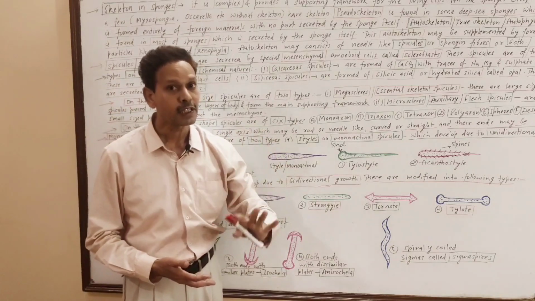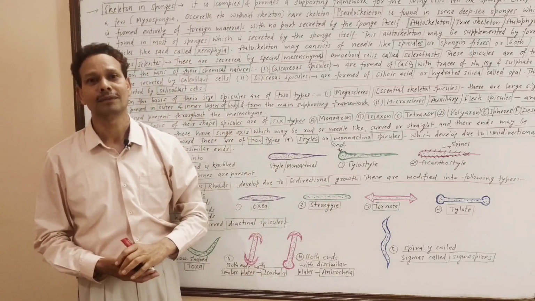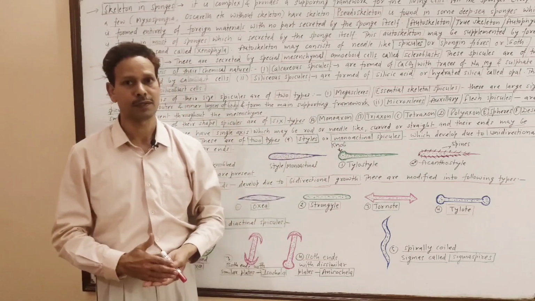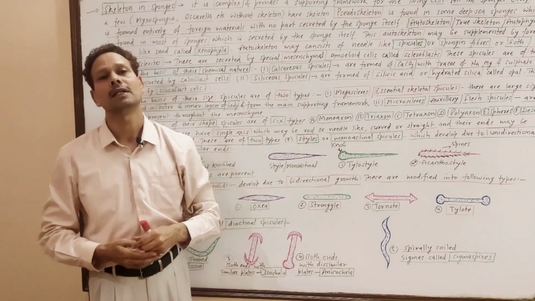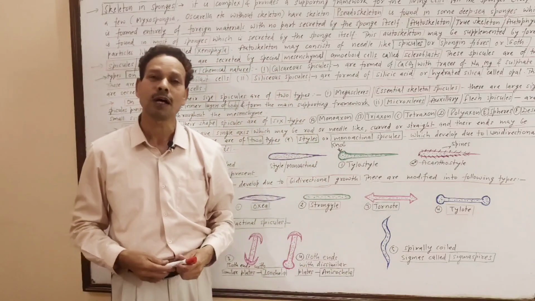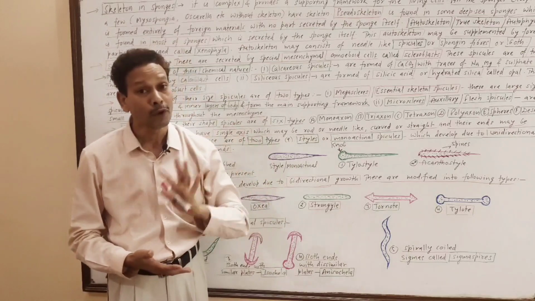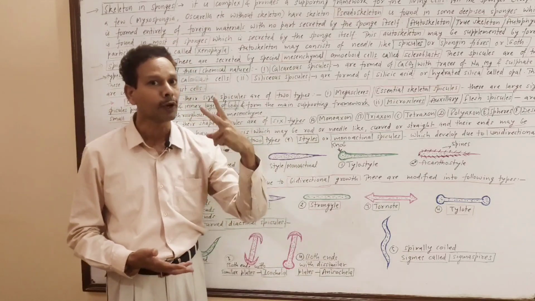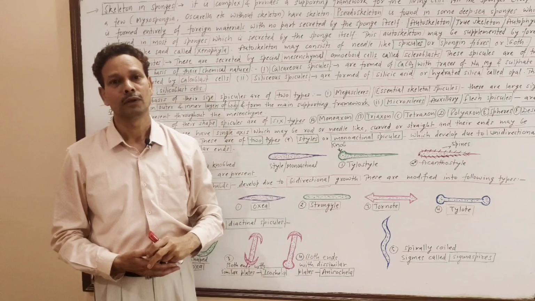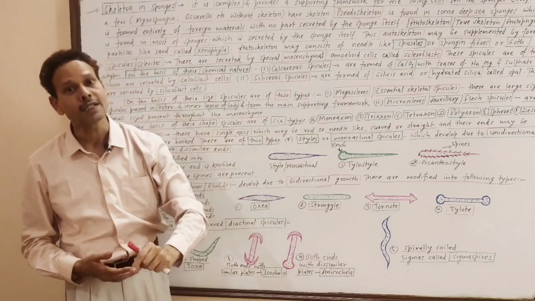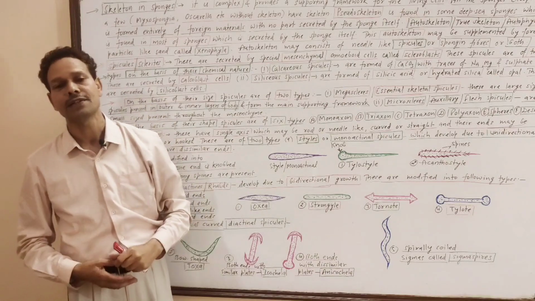As you know, we are discussing phylum Porifera. As the name indicates, this phylum Porifera includes the animals which possess pores, the pore-bearing animals, commonly called sponges. In this phylum, two important topics are there. One is the water vascular system, or canal system, or aquiferous system.